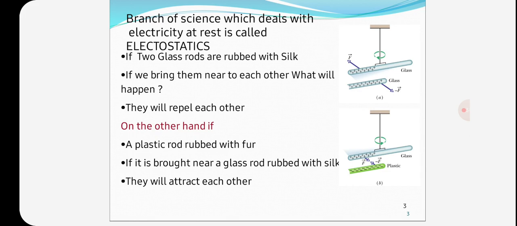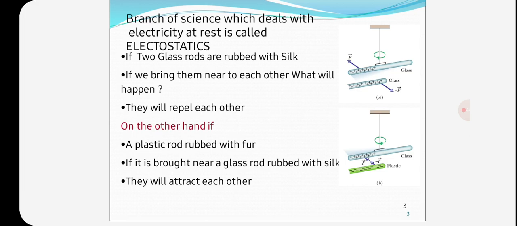So what is charge? Normally every body is made up of small particles called atoms, and the atom is electrically neutral in nature. In nature, the aggregate of positive charge is exactly equal to the aggregate of negative charge.